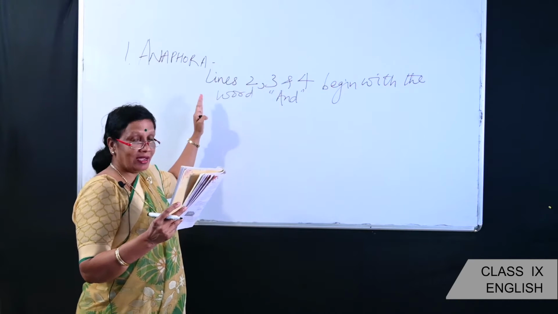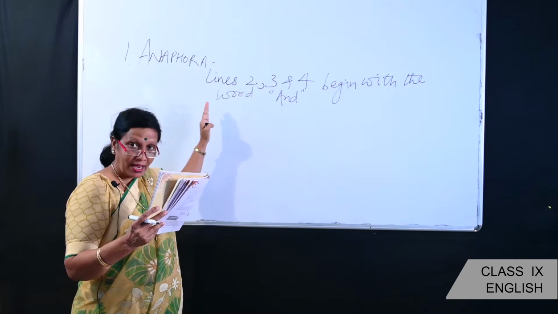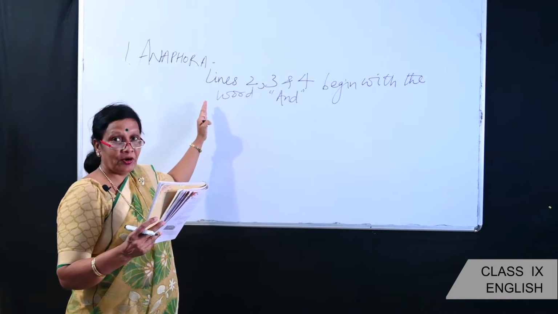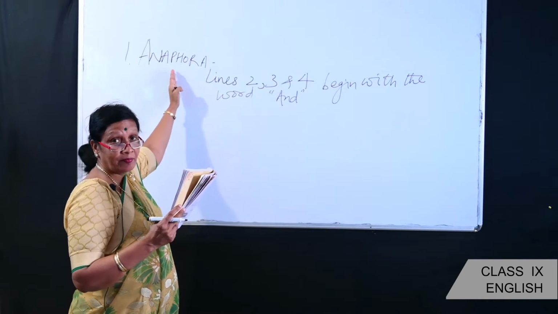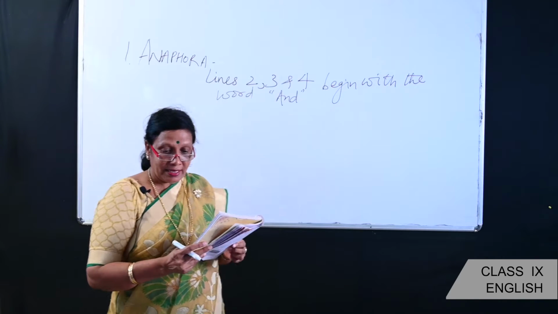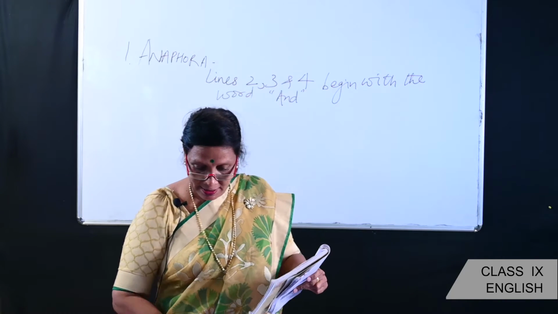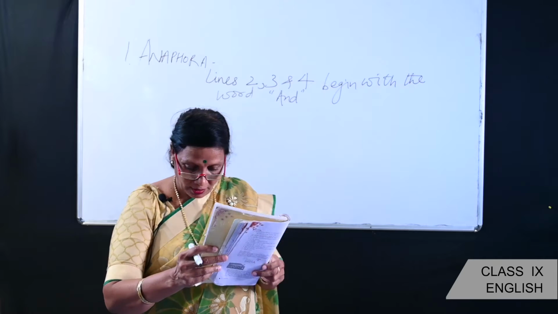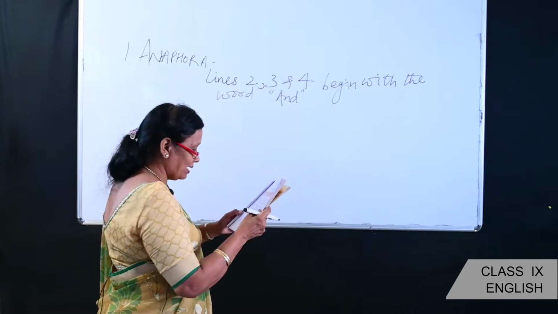So 3 lines begin with the word and. So this particular poetic device is known as anaphora. In the same way, if you see lines 6, 7 and 8.